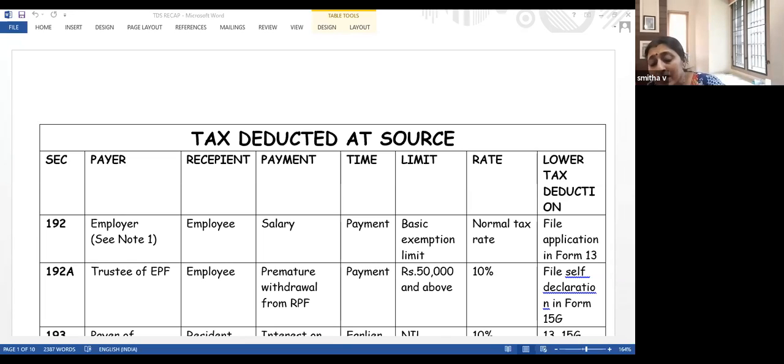Again, I will explain all these with problems. So we will complete problems as well as questions simultaneously. So I will read a particular question and I will go to the related section.